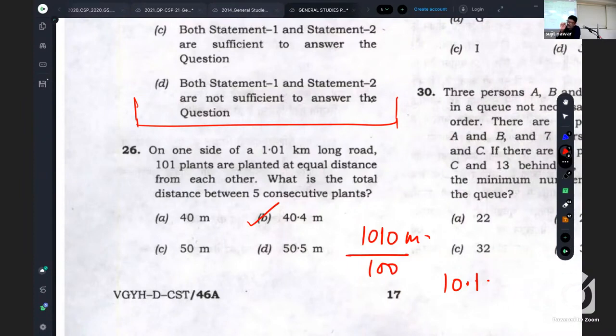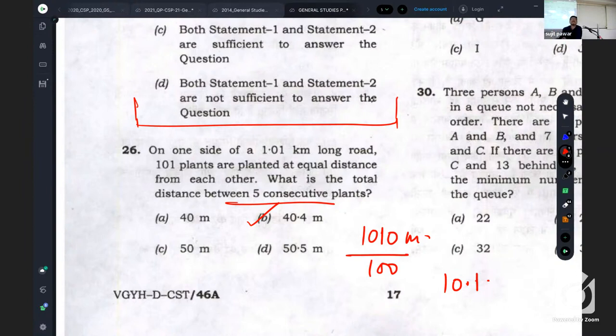Is it clear? Here afterwards, we are asked the distance between 5 consecutive plants. If any candidate does not get the hurdle correctly in the second one, they may get the answer 50.5 by multiplying by 5, but it is not.